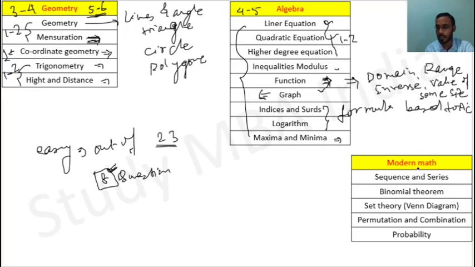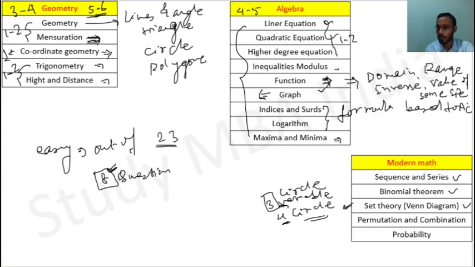So now let us come to modern math, the last part of this quant section. So in this: sequence and series, binomial theorem, set theory, and here Venn diagram questions. Basically, there is a group of persons, some liking football, some cricket, and some table tennis. Some like both football and table tennis, that type of questions. So basically you will get either 3 circle or 4 circle. You will not get 5, but definitely practice 3 circle, because 4 may be the difficult one, right? But 3 will be easier.